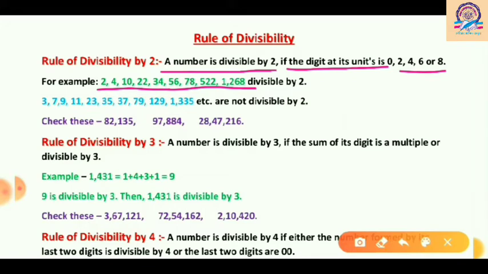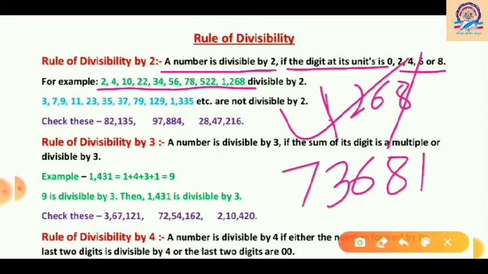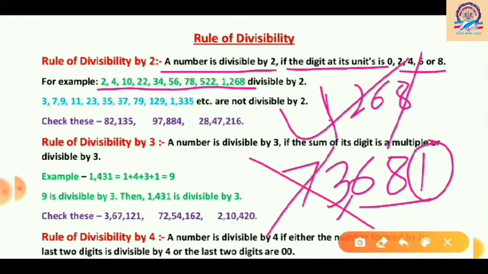For example, 1268 is a number, and in the ones place we have an even digit, so it will be divisible by 2. Let's take another number, like 73,681. Is this number divisible by 2 or not? For that, we just check the ones place. Here we have an odd digit, so it is not divisible by 2. Without using the long division method, we can easily say that this number is not divisible by 2.